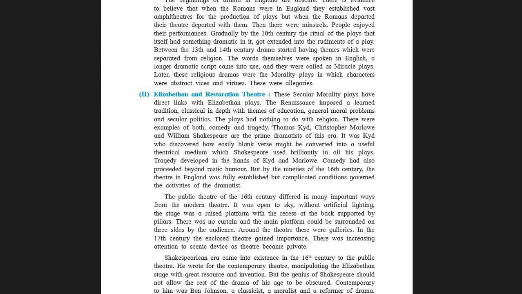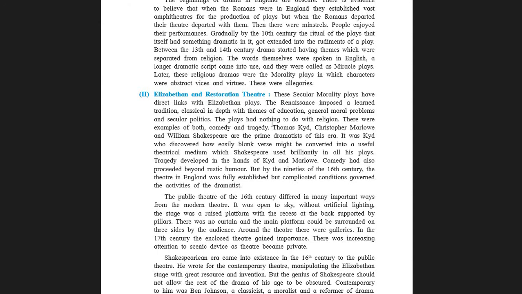So, this secular morality plays. Moralities means full of moral values, conveying a good message of values and very much based on secular thoughts. So this secular morality plays have direct links with the Elizabethan plays.